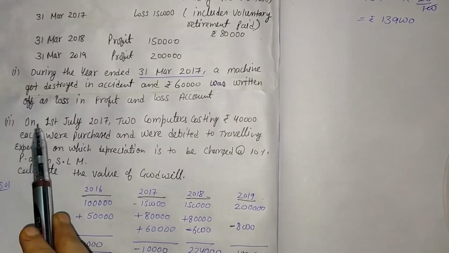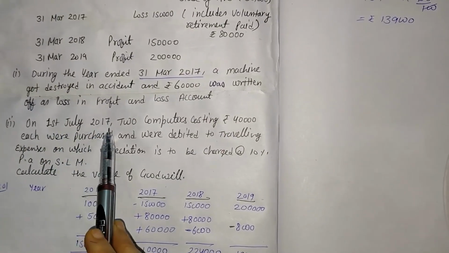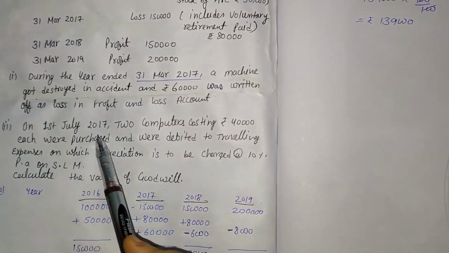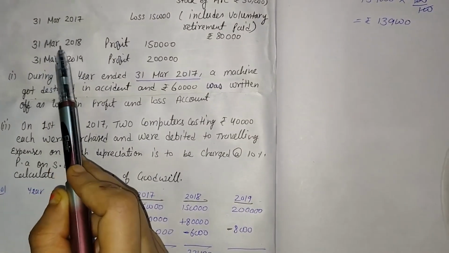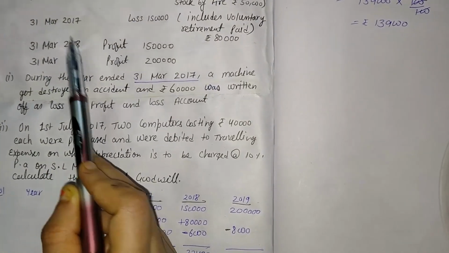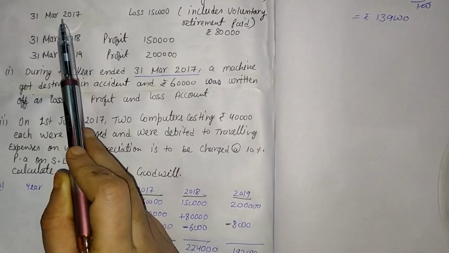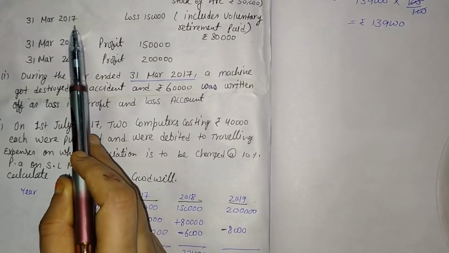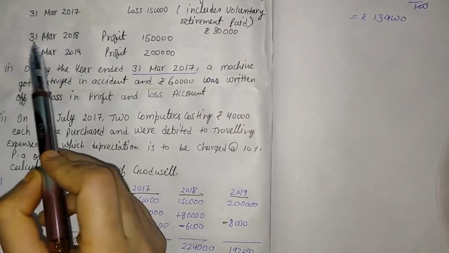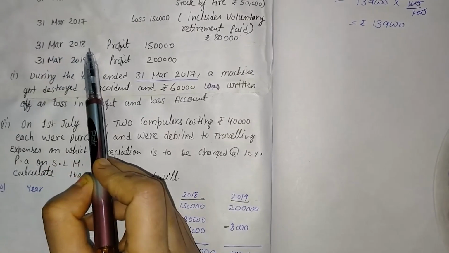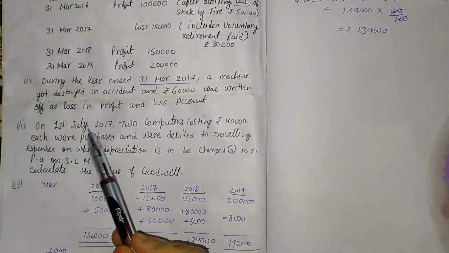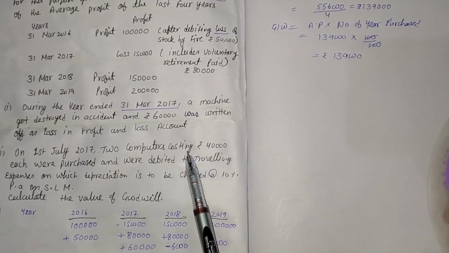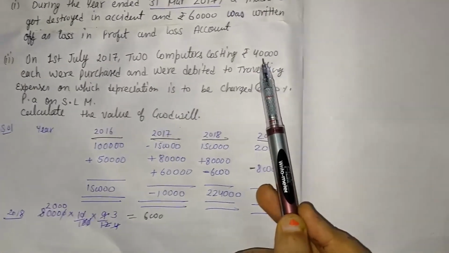After that, the second one, on 1st July 2017. The year ended on 31st March 2017, so 1st July comes in the next year, that is 31st March 2018, because 31st March 2017 is already ended and the next year started from 1st April 2017. So on 1st July 2017, the firm purchased 2 computers and the cost of one computer is rupees 40,000.